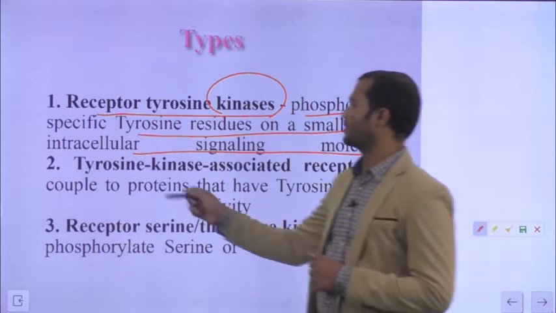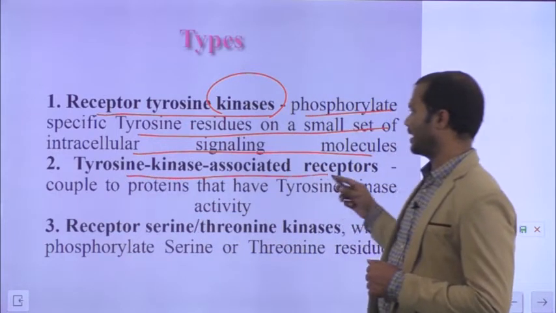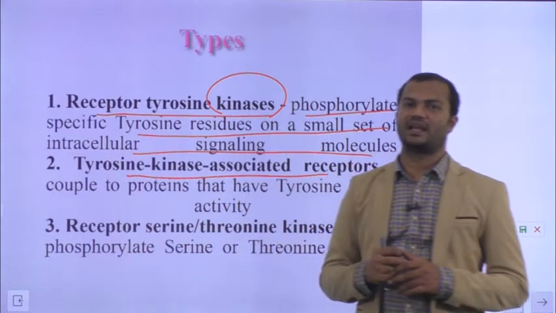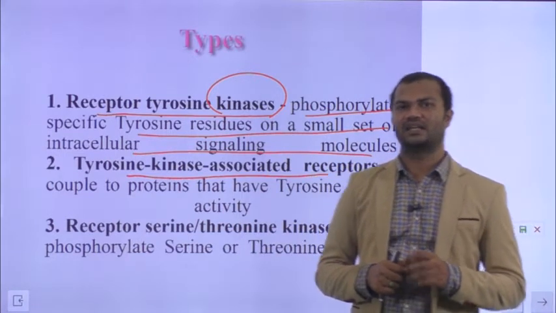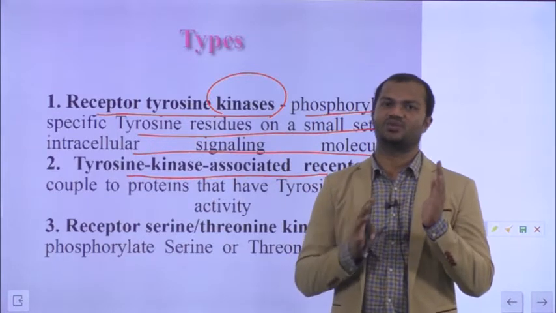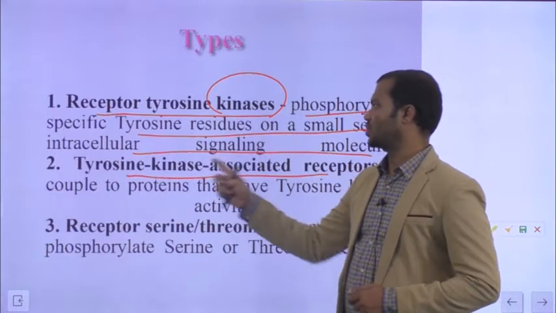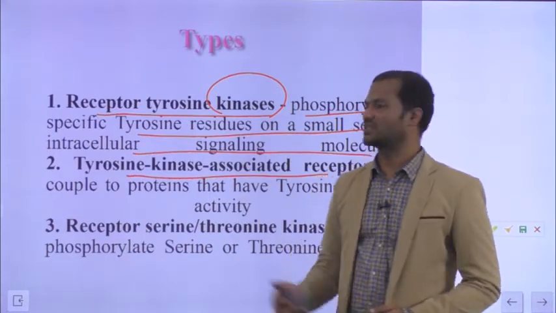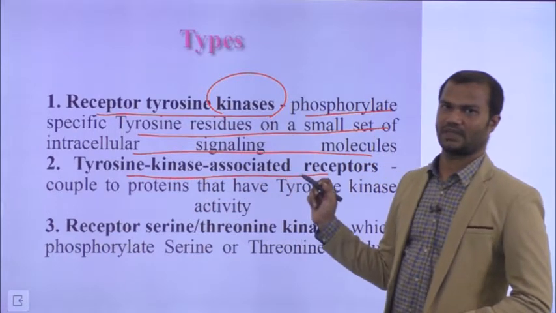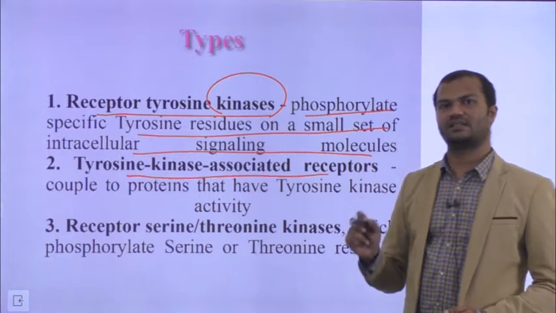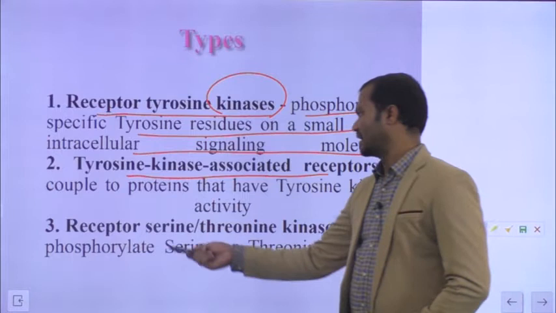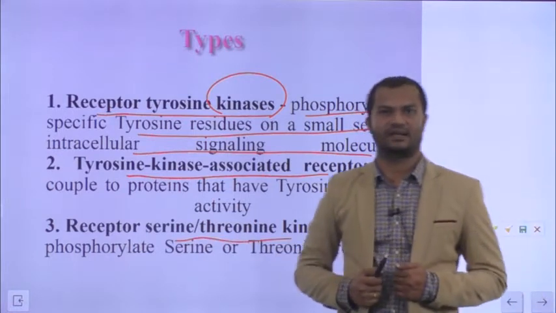The second class of enzyme linked receptors are tyrosine kinase associated receptors. In this class, the receptor itself does not have enzymatic activity. Rather, they are associated with proteins having the tyrosine kinase activity. That is why we call them tyrosine kinase associated receptors. The third class of enzyme linked receptors are receptor serine threonine kinases.